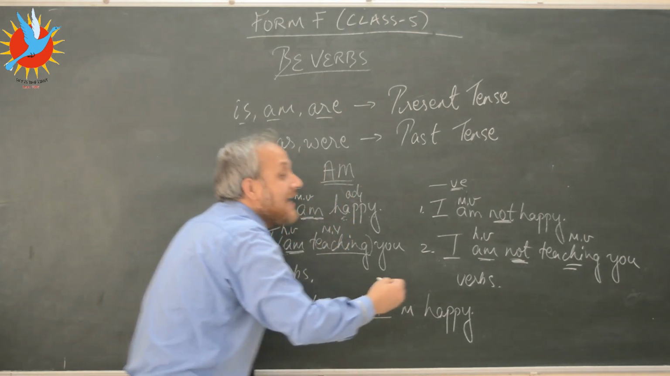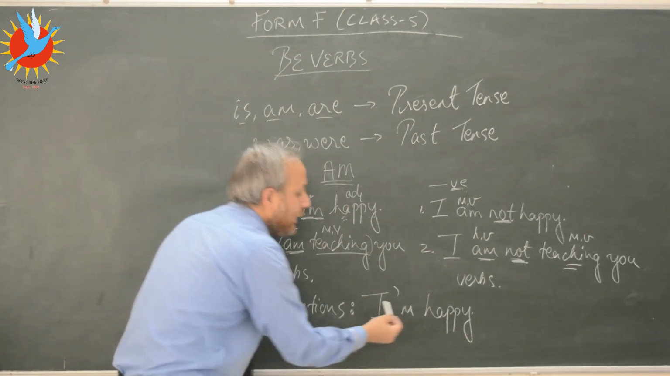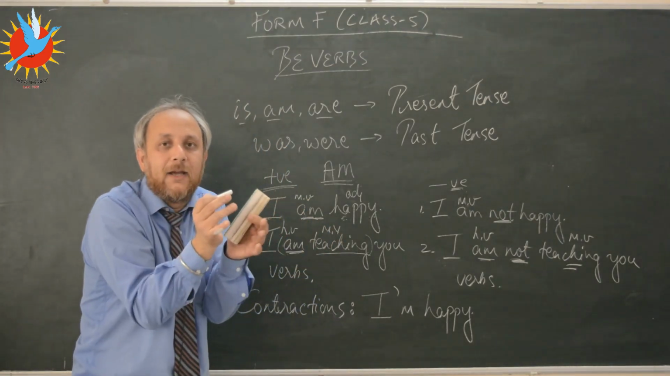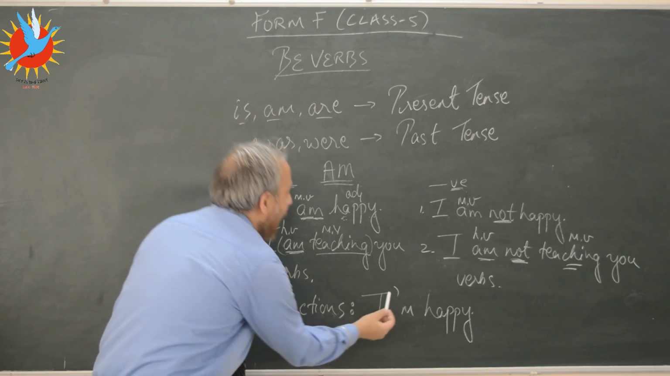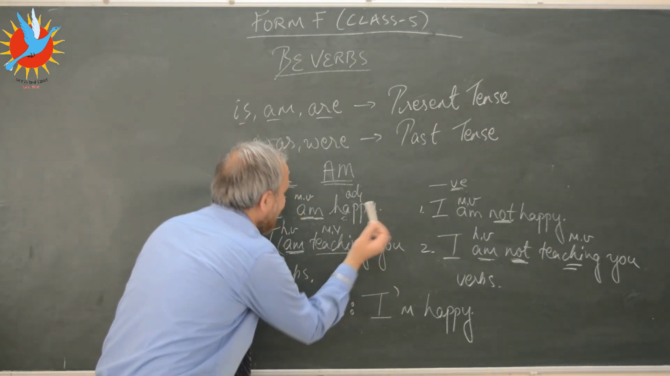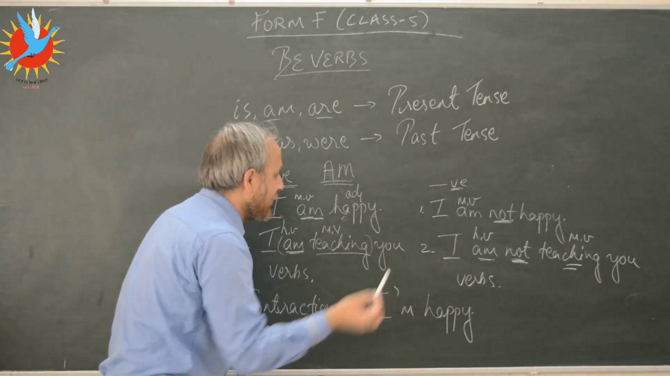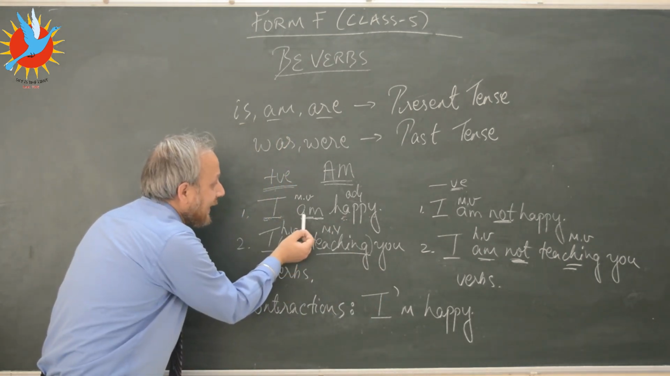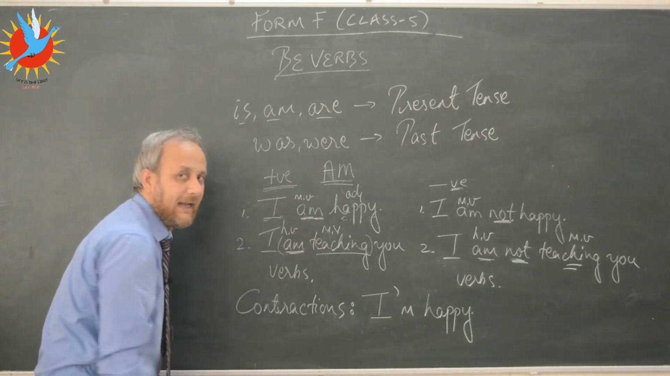You will not say I am happy. You will say I'm happy. And why has this apostrophe been used? This apostrophe has been used to indicate the missing letter. Which is the missing letter here? The missing letter out here, Shrishti, is the letter A.